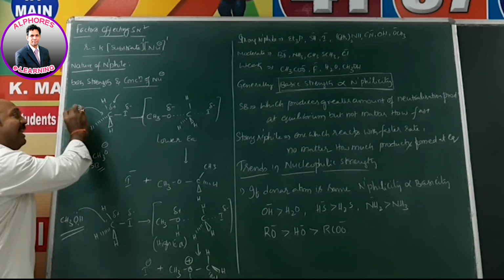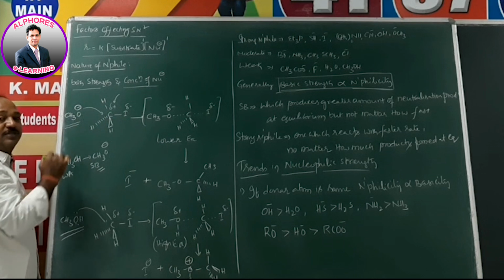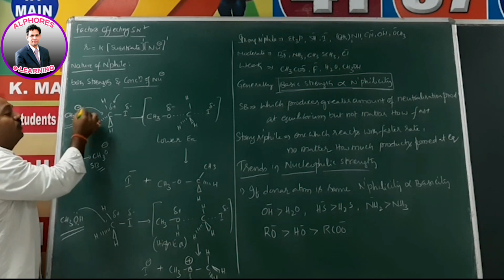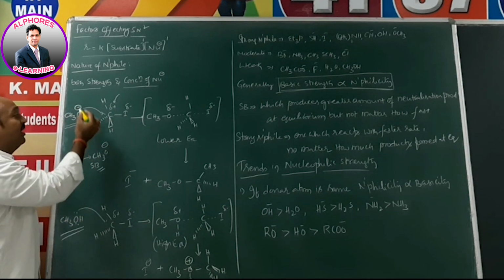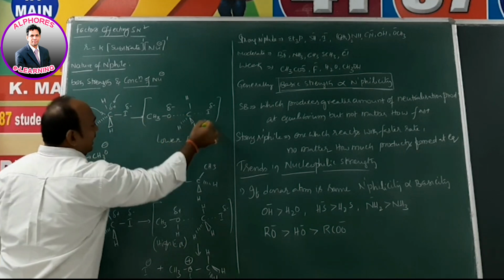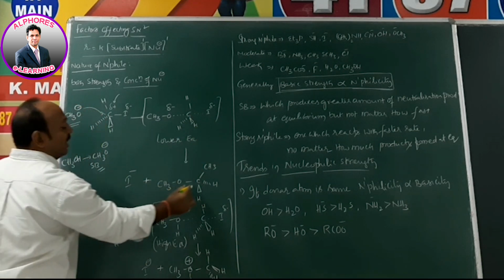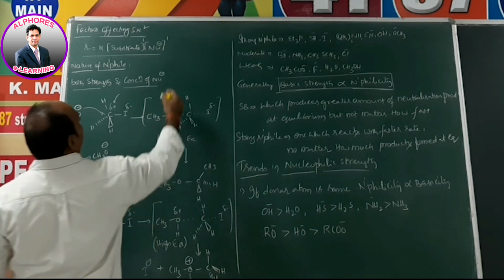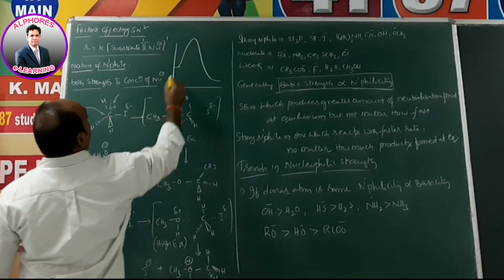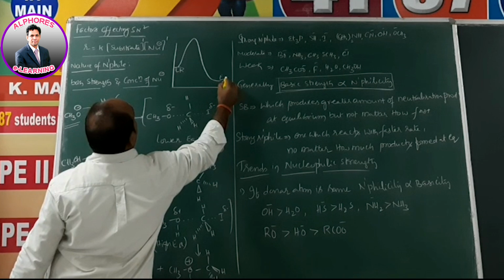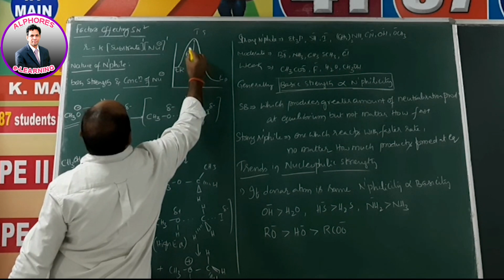And moreover, this negative charge, take it for granted, can go because the positive charge is there and welcomes that negative charge. That is why this negative charge can freely go to the positively charged carbon, the electrophilic carbon. So it has more access. Resultantly we get the pentavalent transition state, and from that I completely departs as I minus and we get the product like this. For this reaction we previously learned how the reaction proceeds, the graph we discussed like this. This is the reactants' energy, this is the products' energy, this is what we call the transition state and this is what we call the activation energy.